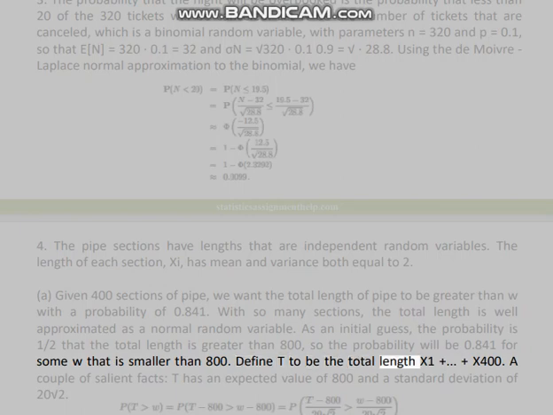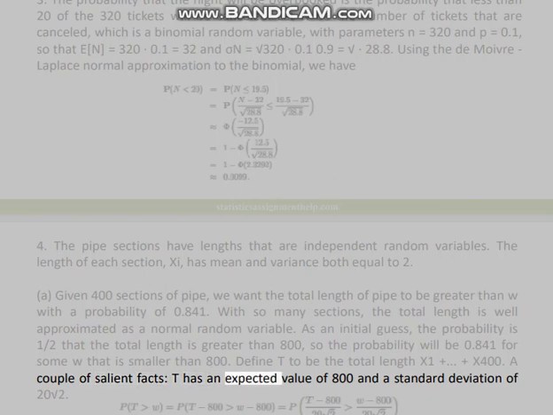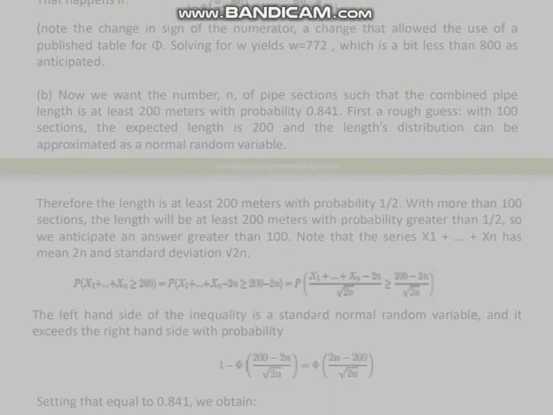Define T to be the total length X1 plus through X400. A couple of salient facts: T has an expected value of 800 and a standard deviation of 20 square root 2. The left-hand side of the inequality can be approximated as a standard normal random variable, and we want it to exceed (W minus 800) / (20 square root 2) with probability 0.841. That happens if the quantity equals minus 1. Note the change in sign of the numerator, a change that allowed the use of a published table for phi. Solving for W yields W equals 772, which is a bit less than 800 as anticipated.